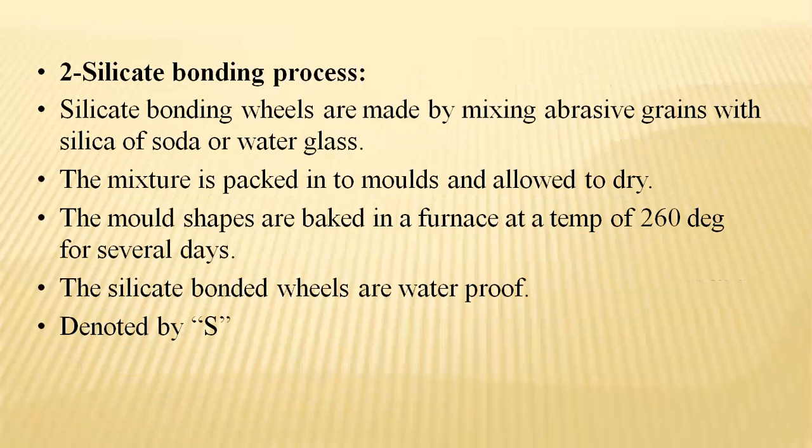Secondly, the silicate bonding process. The silicate bonded wheels are made by mixing the abrasive grains with silicate of soda or water glass. Usually this mixture is packed into molds and allowed to dry.